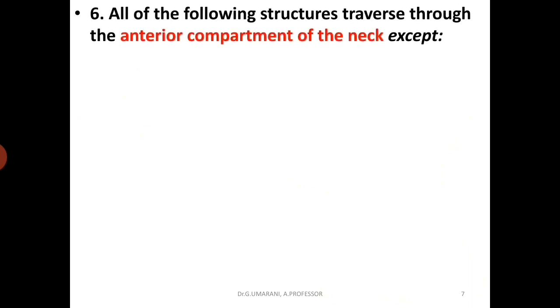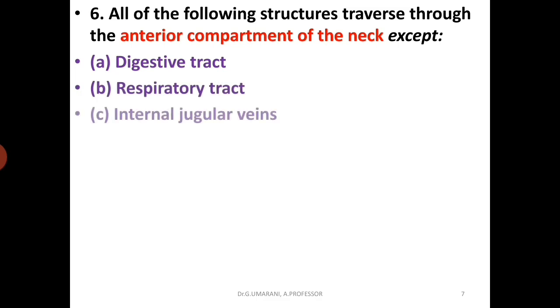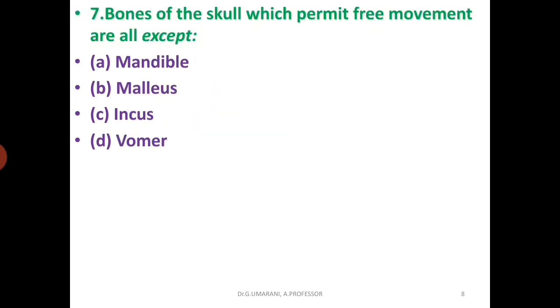Next, the sixth question: all of the following structures traverse the anterior compartment of the neck except? Digestive tract, respiratory tract, internal jugular veins and spinal cord. The answer is very easy, that is spinal cord. The digestive tract, that is the esophagus, passes through the anterior compartment. The respiratory tract, that is the trachea, you can see. The internal jugular veins are located anteriorly. So the answer is spinal cord, which is located in the posterior compartment.